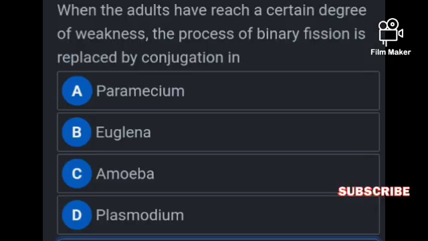Which of the following is not true of Spirogyra? Spirogyra reproduces by conjugation, correct. Reproduces by fragmentation. I can't see the other options very clearly. Yes, Spirogyra reproduces by fragmentation. It divides itself, that is asexual. So B is the answer, but I don't see the other two. So these are other questions that still come under conjugation that I was able to filter out.